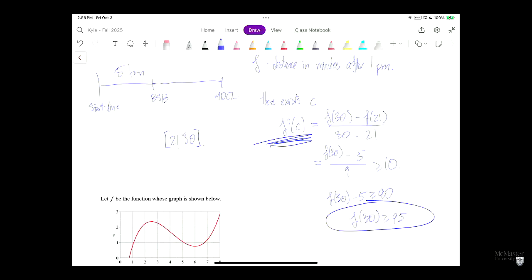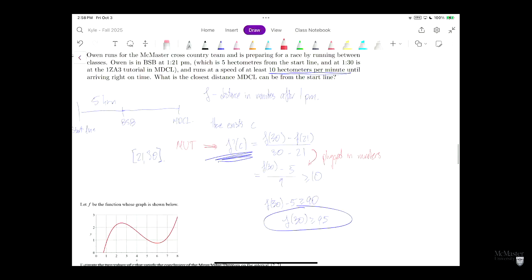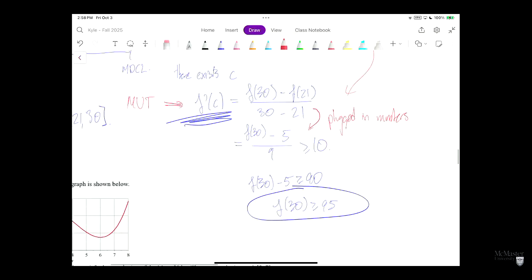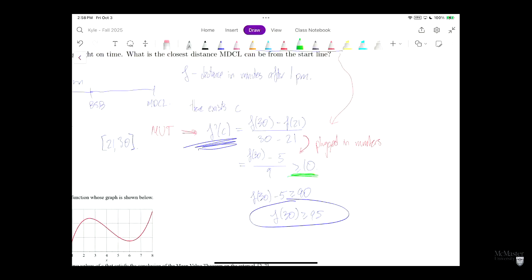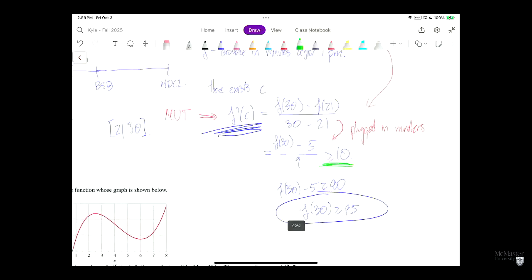This line right here. We got this line from the mean value theorem. Is this okay so far? This is exactly what the mean value theorem says. Then, from this line to this line, we plugged in our numbers from the question. And then from this to this inequality, how did we get here? We know that the derivative is always bigger than 10, here 10 hectometers per minute. So the derivative is always bigger than 10.